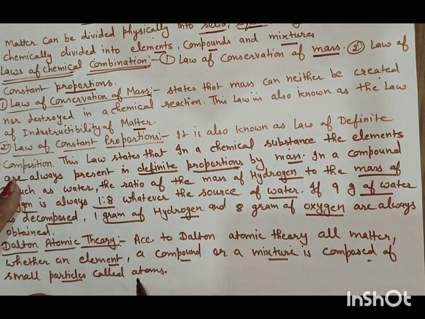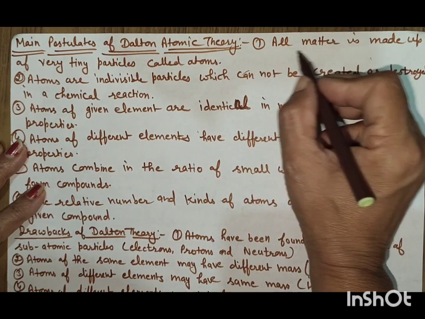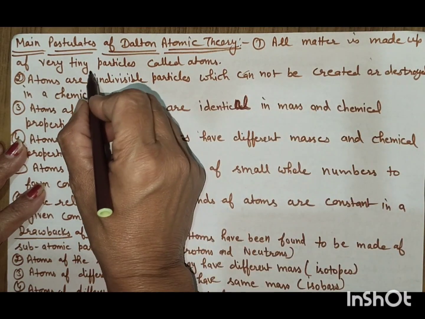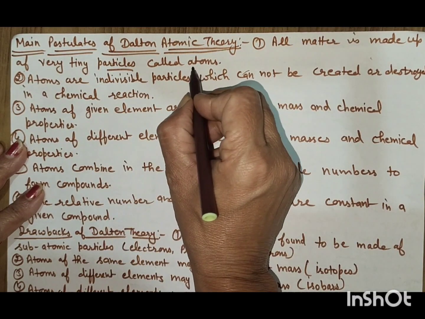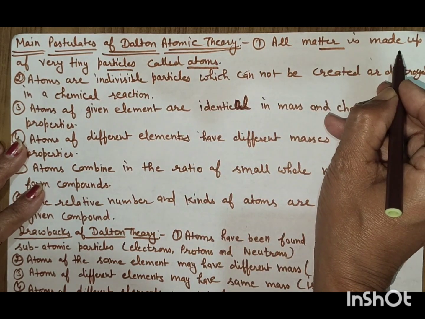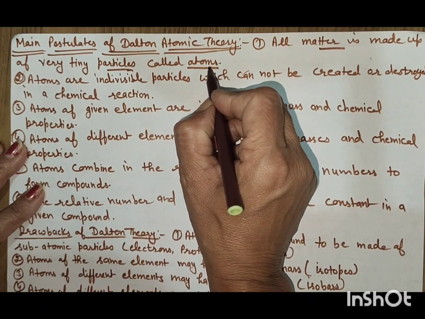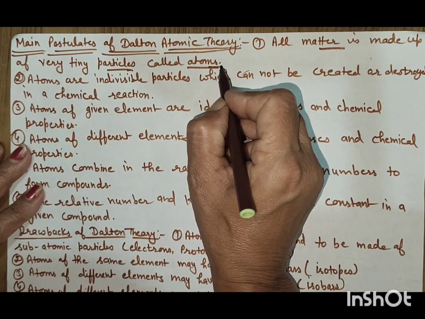Atomic theory. According to Dalton's atomic theory, all matter, whether an element, compound or mixture, is composed of small particles called atoms. About the main postulates of Dalton's atomic theory. All matter is made up of very tiny particles called atoms. Dalton said that all matter is made up of very tiny particles, and these tiny particles are called atoms.